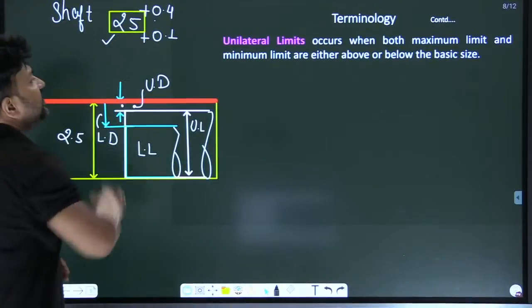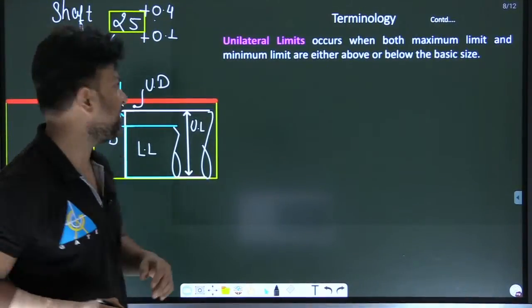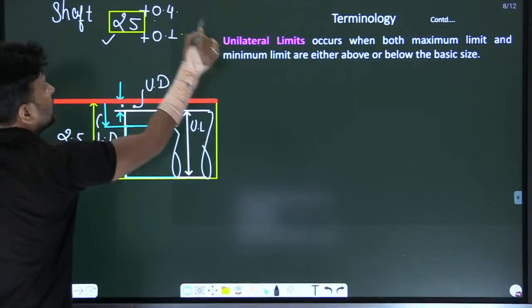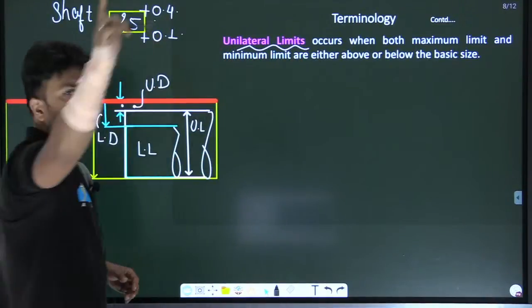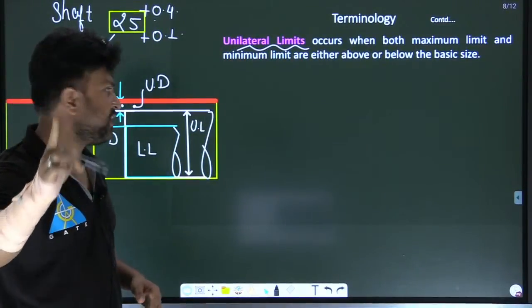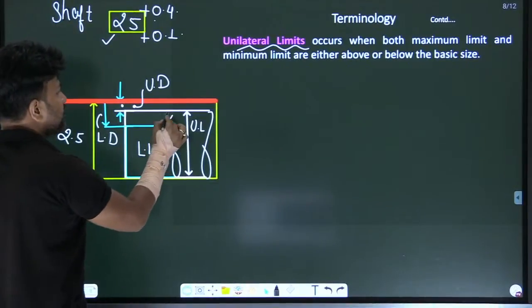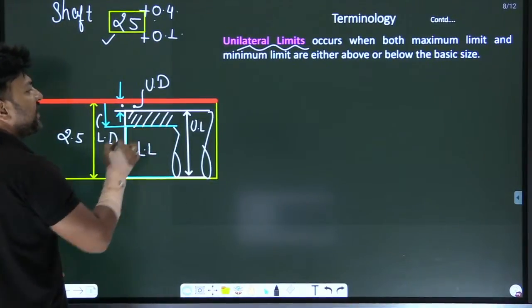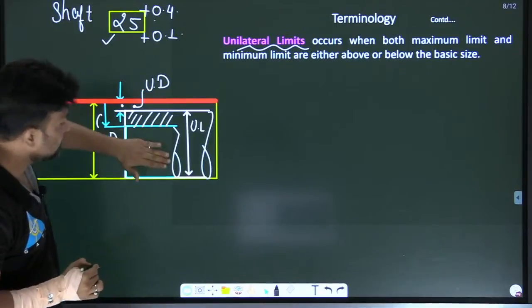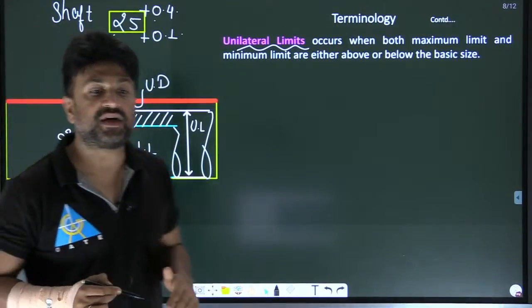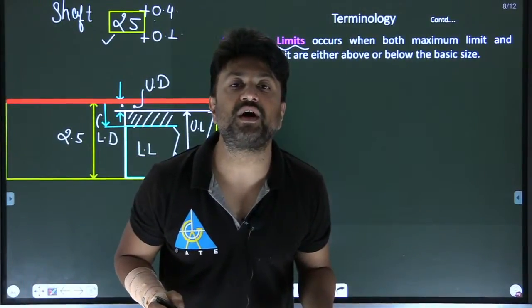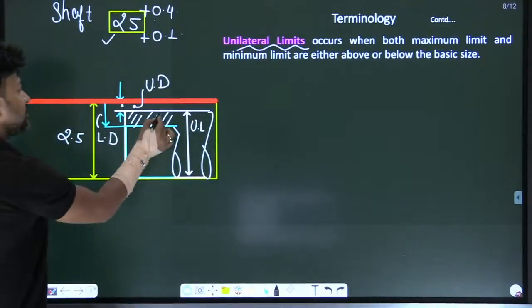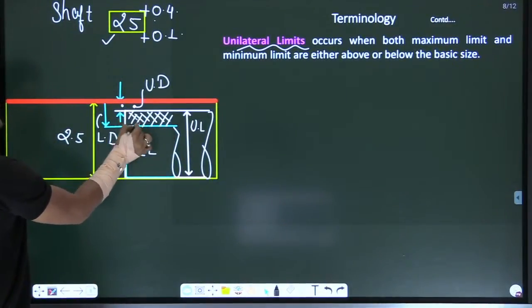That's why the limits are called unilateral limits. Am I clear? And here the tolerance will lie on the same side, on one side of the zero line. That's why the tolerance is also called unilateral tolerance. This is the tolerance, my dear.